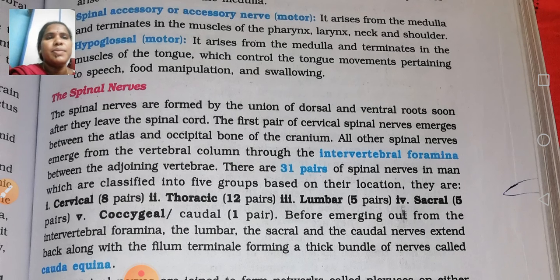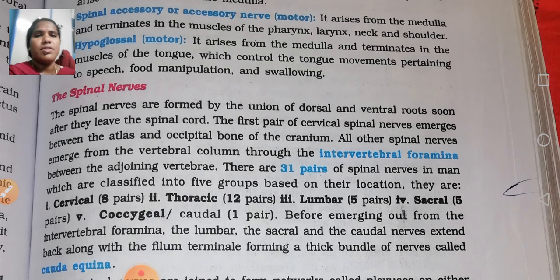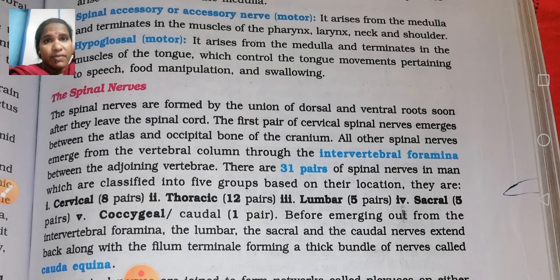Once again, the spinal nerves according to their location are divided into 5 groups: cervical, thoracic, lumbar, sacral, coccygeal. Cervical is the neck region, and it has 8 pairs. Next, the thoracic, the chest area, has 12 pairs. Then near the back of the abdomen, lumbar has 5 pairs.